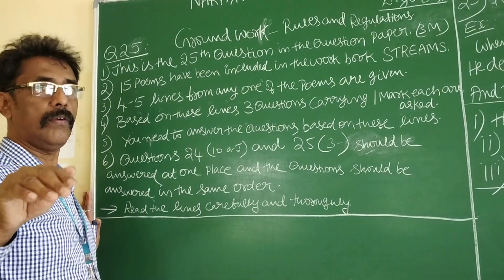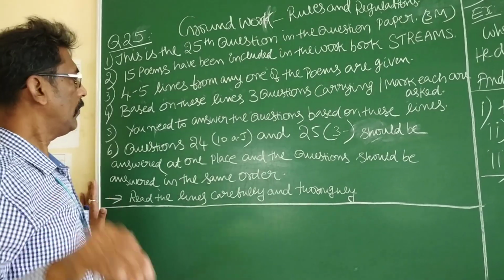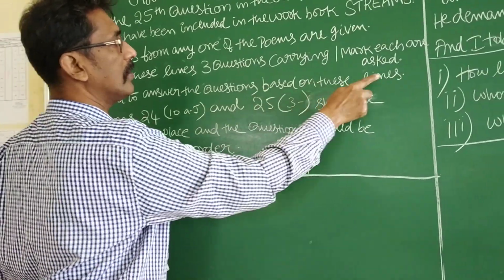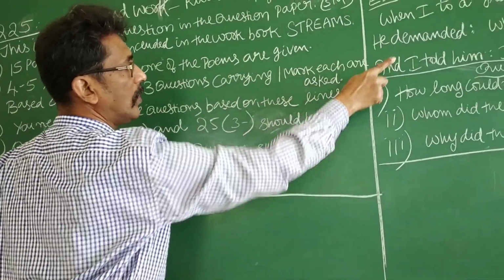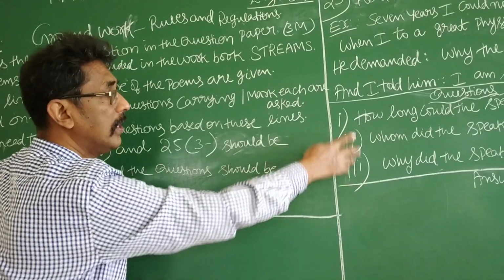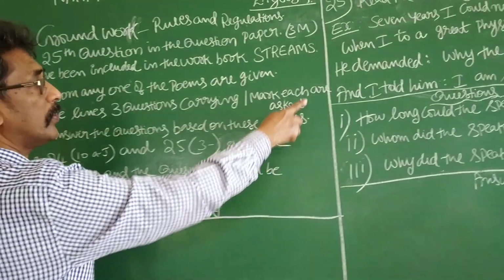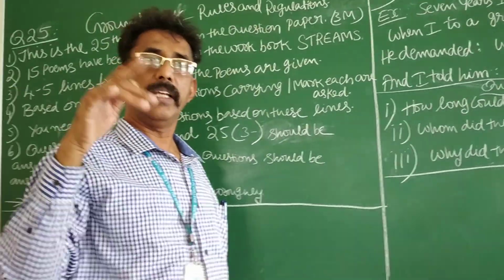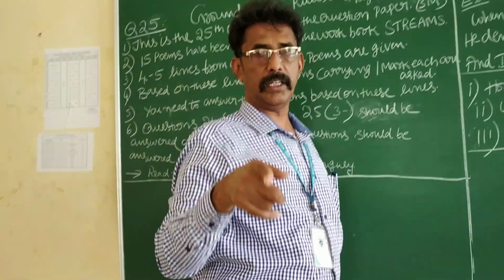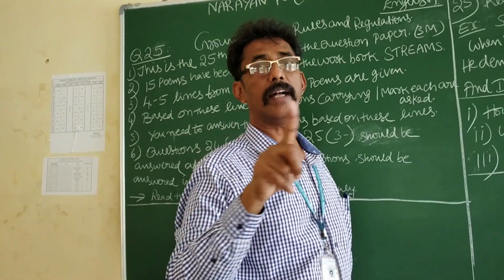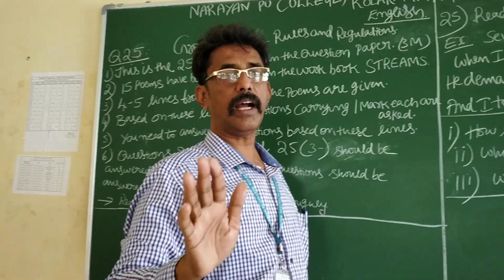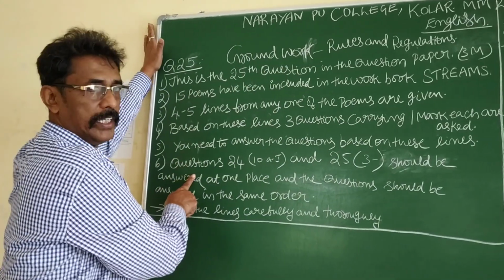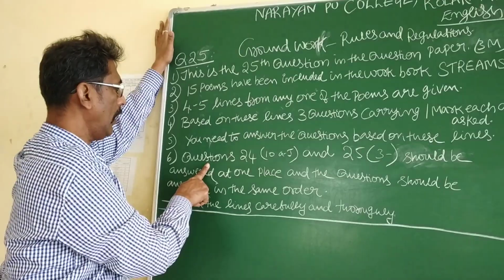That is also very important. You need to answer the questions based on these lines. Where are these lines? In one of the poems in your grammar book, not the textbook, for your kind information.